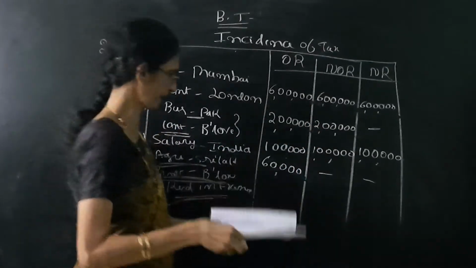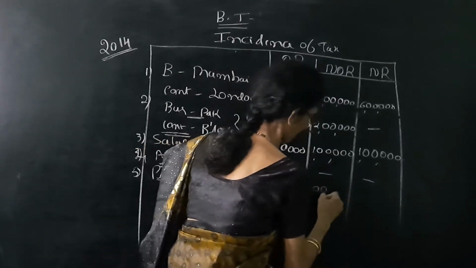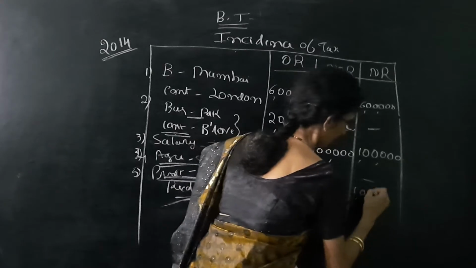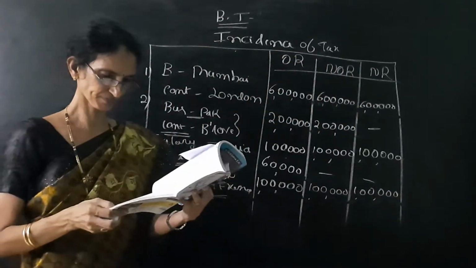So the amount is 1 lakh. So write in the 3 columns 1 lakh, 1 lakh, 1 lakh because the income is due in India.